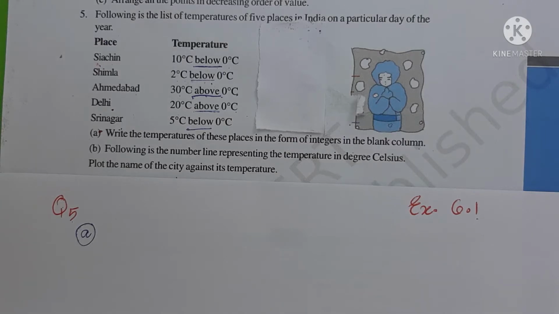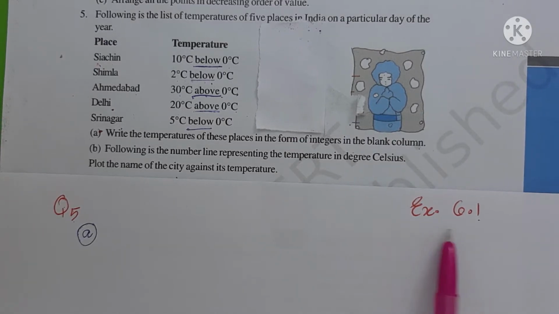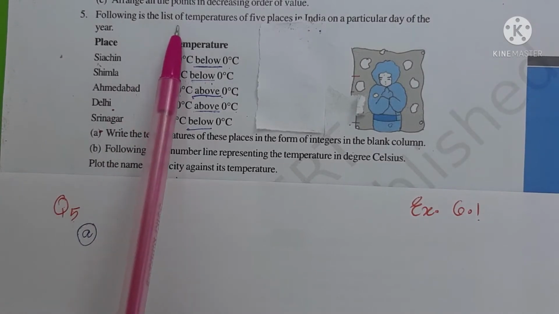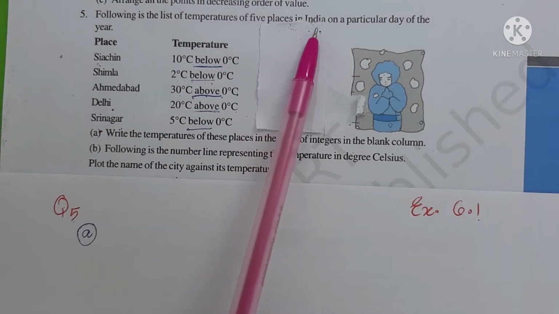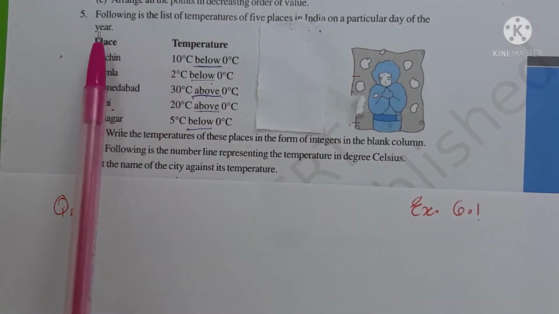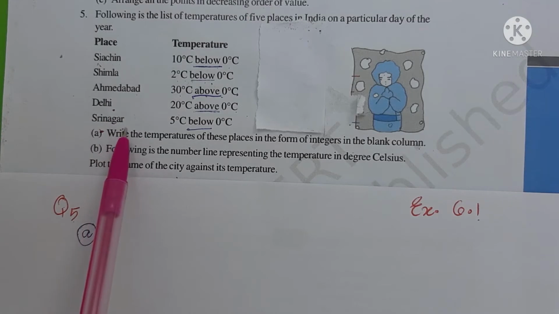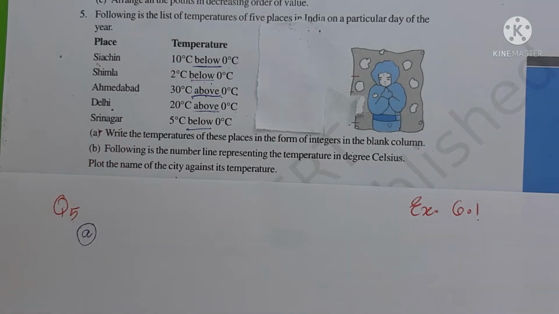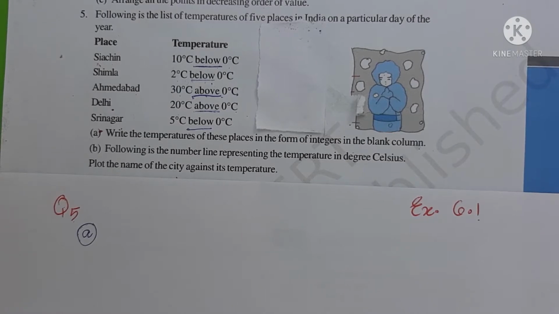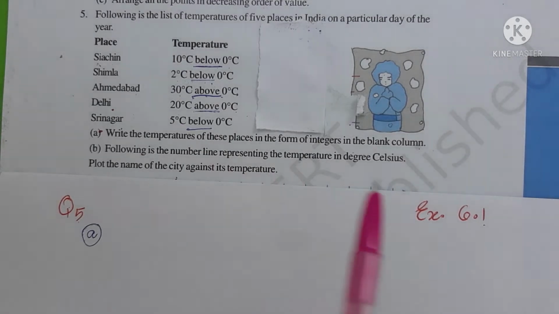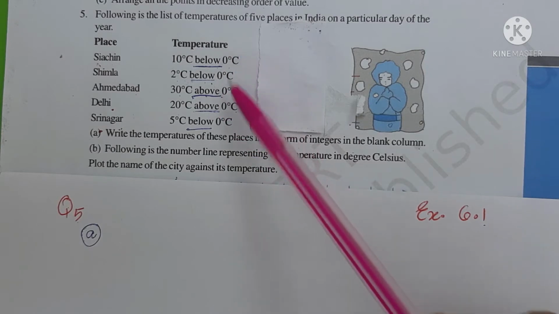Hello everyone. Today we are going to discuss exercise 6.1 in the chapter Integers. Question number 5. Following is the list of temperatures of 5 places in India on a particular day of the year. Here we have 5 places and their temperatures are given on a particular day. In this question we have 4 parts, so you can answer each part on the basis of these temperatures.